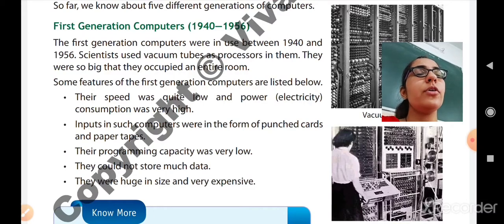Fourth, they could not store much data. It means that the memory of the first generation computers was very small, so they could not store a large amount of data. Fifth, they were huge in size and very expensive. They were very big, occupying an entire room. They were also very costly. If you wanted to buy a first generation computer, you had to pay a big amount for it.